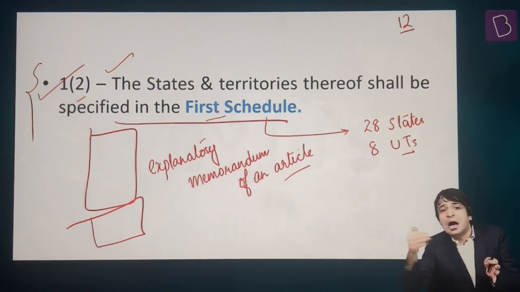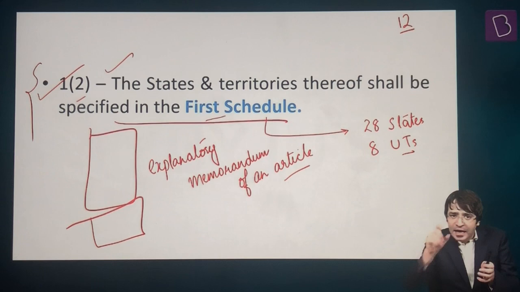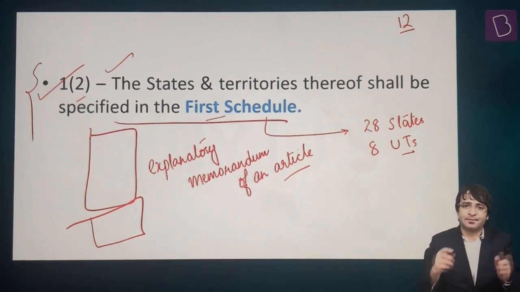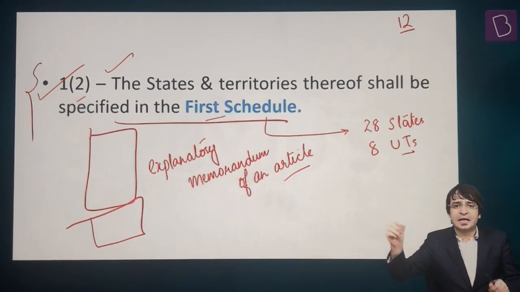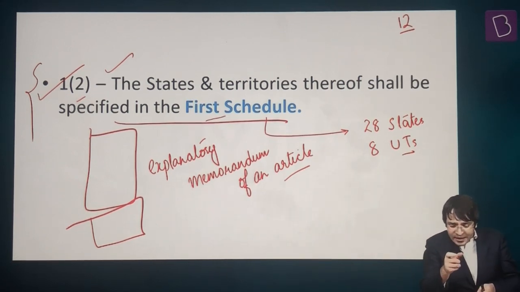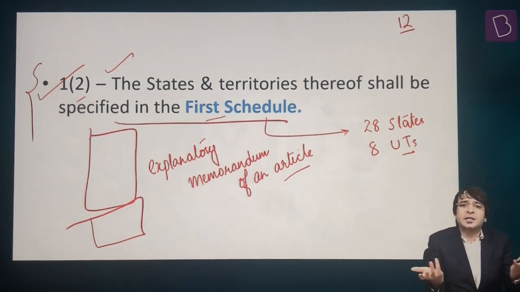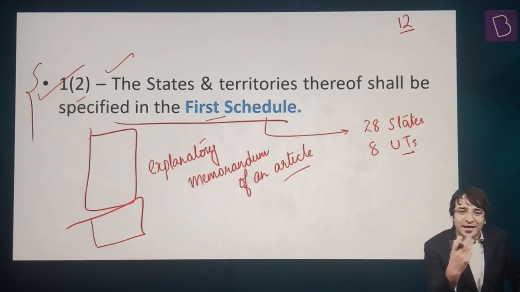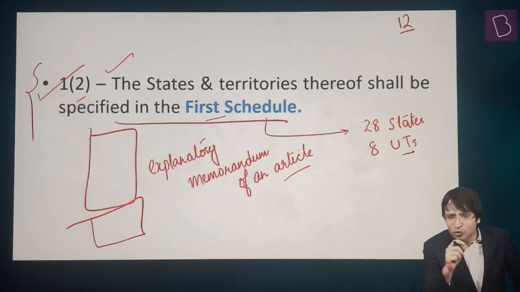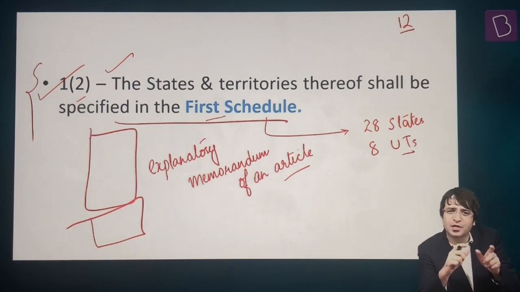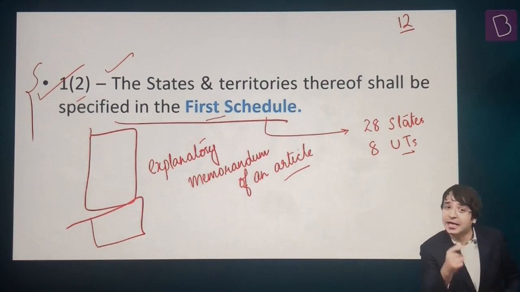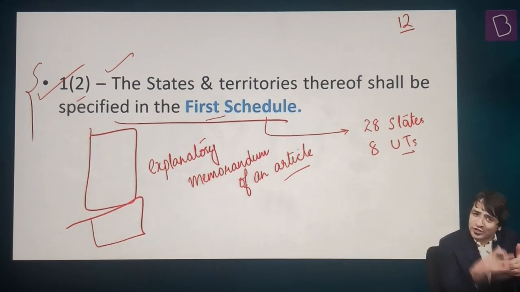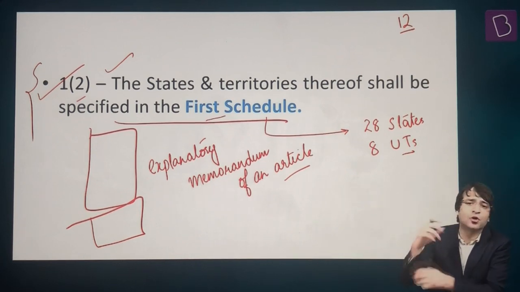So if there was no schedule, Article 1, Clause 2 would have been like this: the names of the states and territories are mentioned below, 28 states, 8 union territories. The entire article would be very bulky. So maybe the constitution makers at that point in time realized that lean is in. If we want to make the articles in the Constitution as short and precise as possible, and an article requires more explanation, don't add it to the text of the Constitution. Instead, add a schedule at the end of the Constitution.